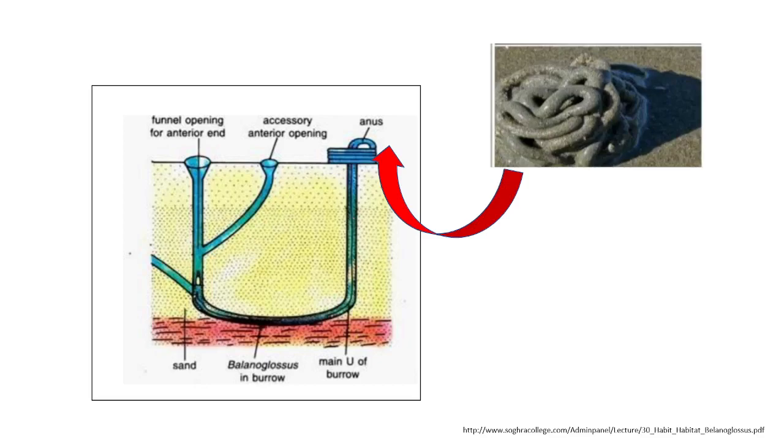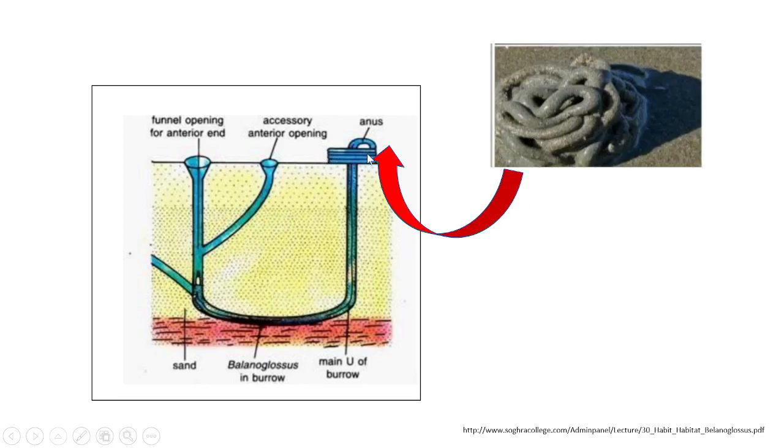They ingest the organic materials present in the sand while they are moving. There are also a great number of cilia present on the proboscis, which help them in feeding.